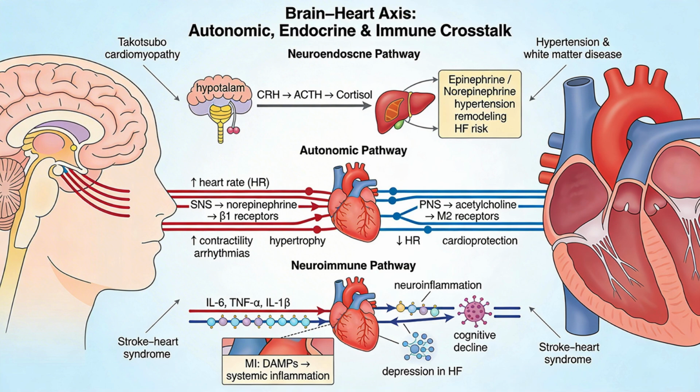Inflammation bridges the organs. Sympathetic activation of lymphoid tissues mobilizes monocytes and neutrophils, which secrete cytokines like IL-6 and TNF-alpha, driving myocardial inflammation and remodeling. Cardiac cytokines and DAMPs then cross into the brain and activate microglia, contributing to depression and cognitive decline. Interventions on this axis include vagus nerve stimulation, ACE inhibitors and ARBs, beta blockers, SGLT2 inhibitors with neuroprotective signals, and lifestyle measures like exercise and stress reduction.